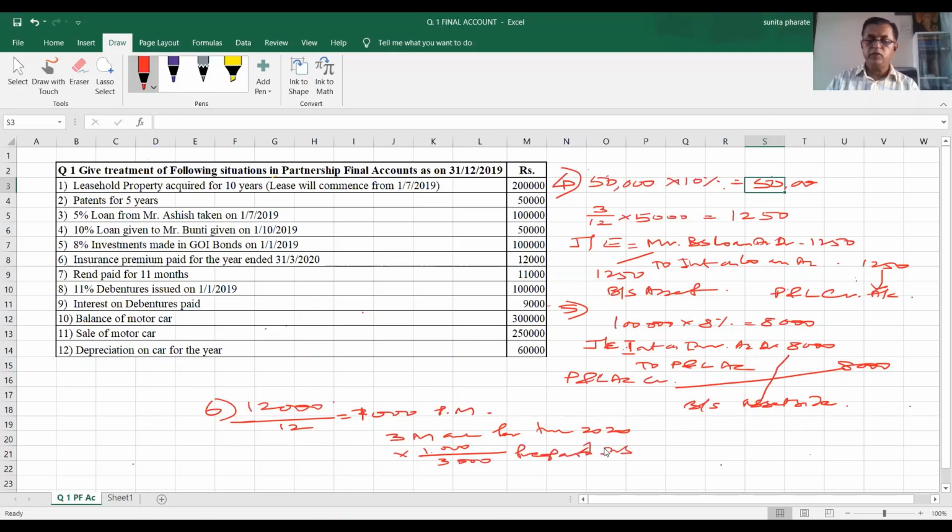And for this prepaid insurance, there are two effects. Number one, less from insurance, that is 12,000 minus 3,000, on the profit and loss account we will have 9,000 rupees. And second effect, balance sheet asset side 3,000 as prepaid insurance. Okay, this is regarding item number 6. Now let us go for erasing the screen.